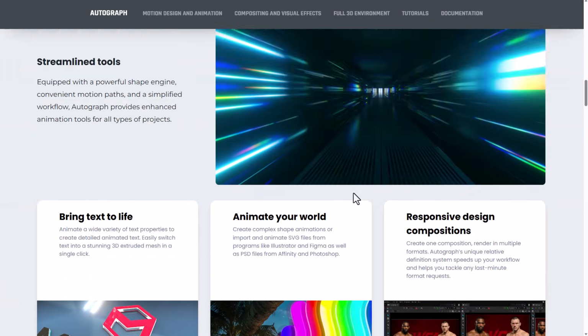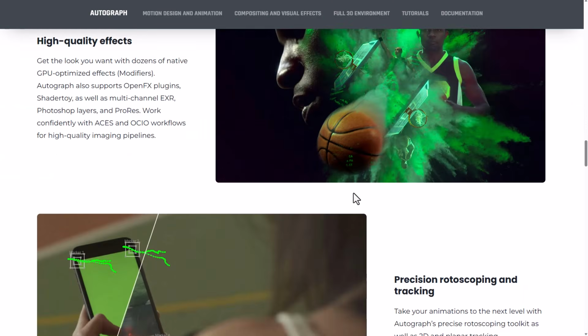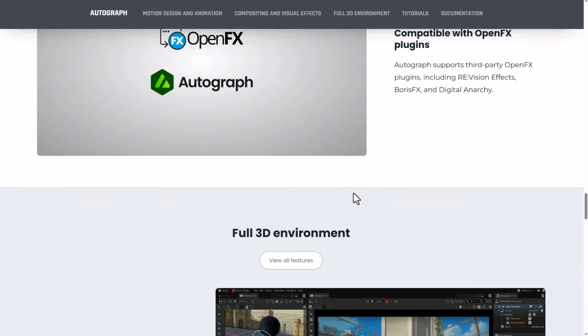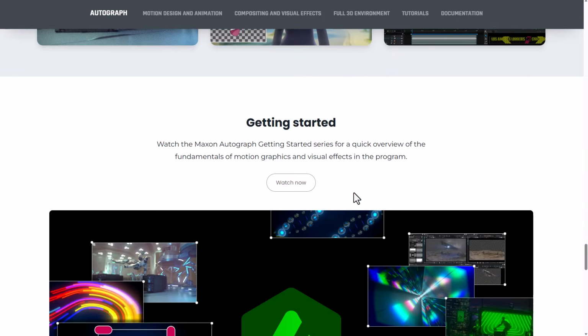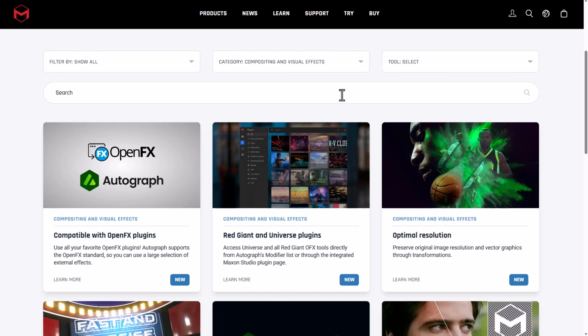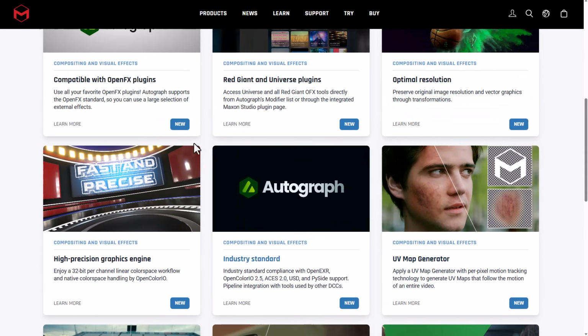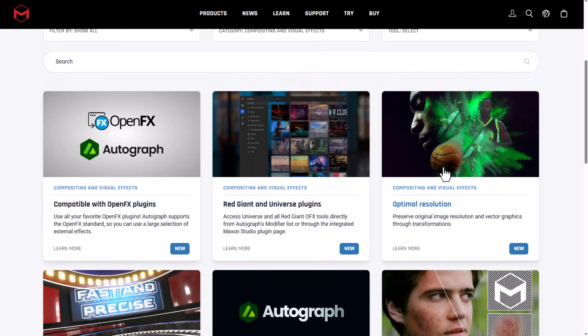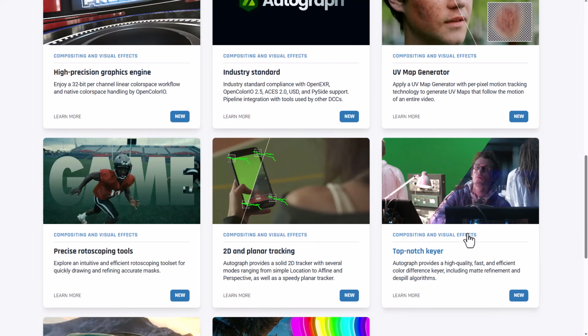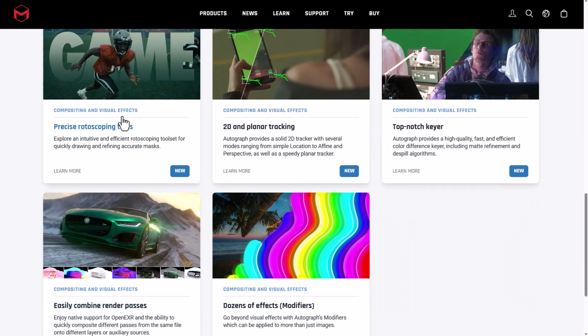If you'd like to take a look at some of the cool features this comes with, it has amazing features that rival most of the things you like to use in various DCC tools, including Adobe After Effects. For example, if we look at some of the key features for compositing and VFX, you can see we have all of these nice things, from compatibility with OpenFX plugins, to the optimal resolution set of features, down to compositing and VFX with their top-notch keyer, 2D and planar tracking, a precise rotoscoping tool, dozens of effect modifiers, and so much more.